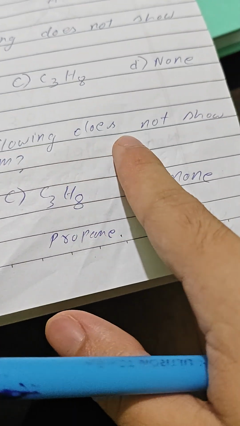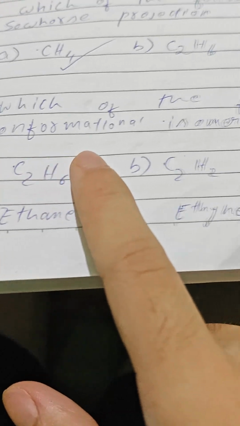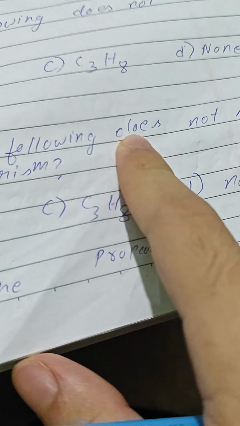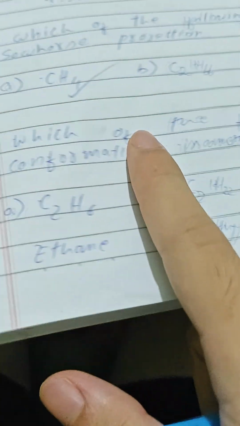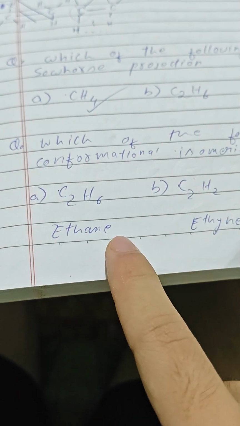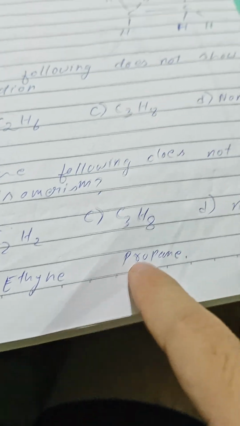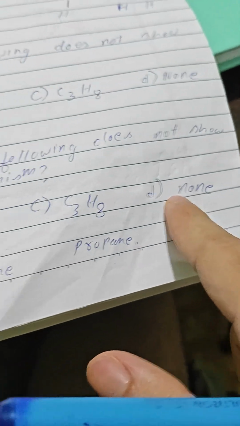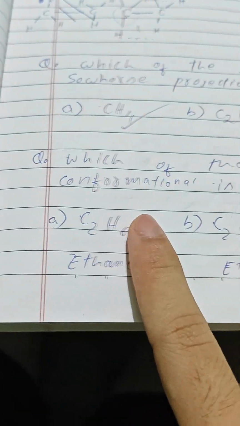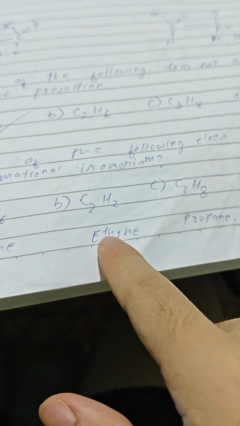Which of the following does not show conformational isomerism? C2H6, C2H5, C3H8, or none? What do you mean by it? Which of the following does not show conformational isomerism?